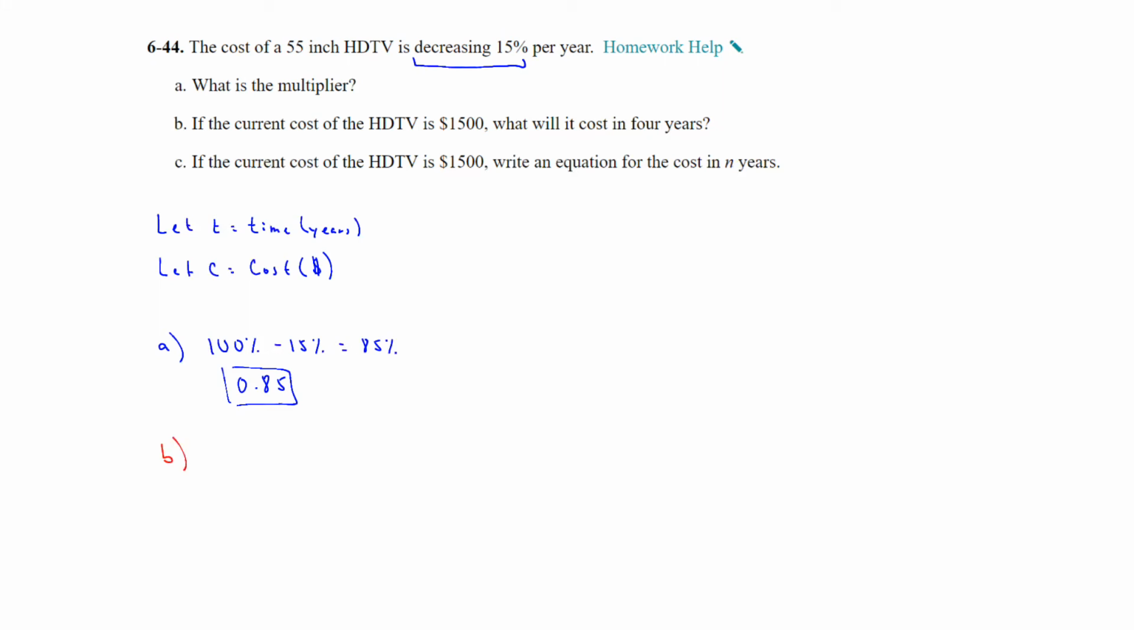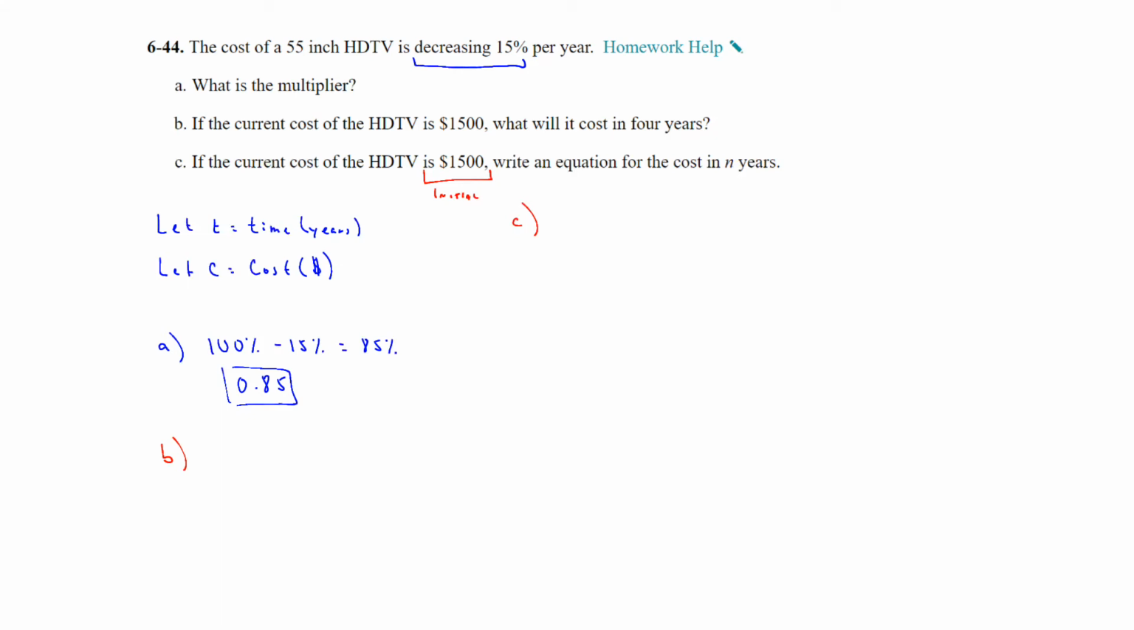B wants us to answer the question. On the last homework assignment similar to this, I did B and then I did C. I'm actually going to go ahead and write the equation first, and then I'll go back and answer B. So if the current cost of the HDTV is $1,500, remember that represents your initial cost. And then we want to write an equation for the cost in N years.